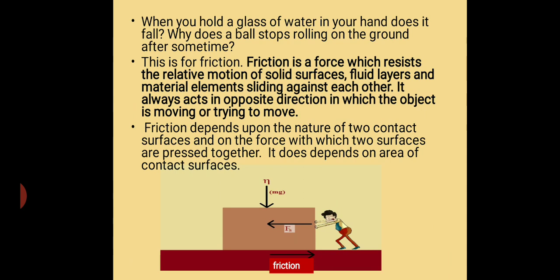Here a man is pushing a box with a force Fs in the left side and the friction force is acting on the contact surface in the right direction, and the weight of the box acting in the downward direction. So friction here acts in the contact surface and opposite to the direction of the motion. And for this it becomes quite hard for the man to push the box.